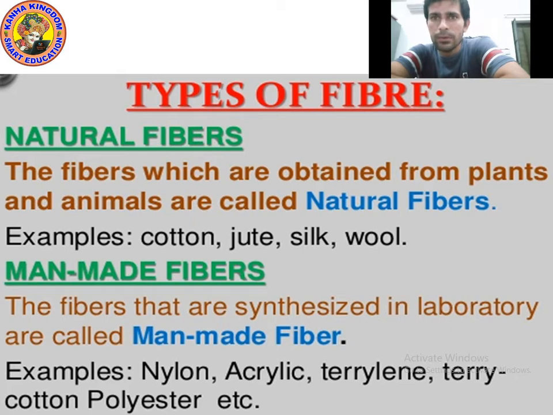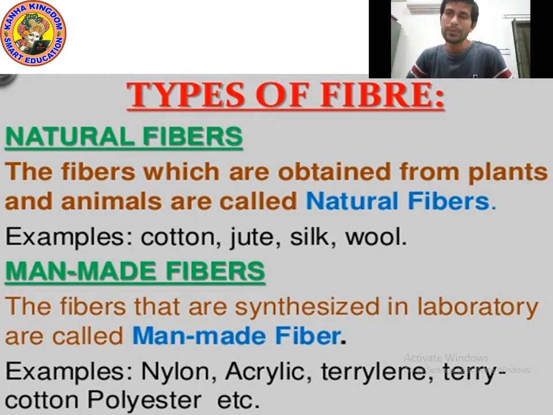Synthesized means prepared. So the fibers that are prepared in a lab or laboratory are called man-made fibers.